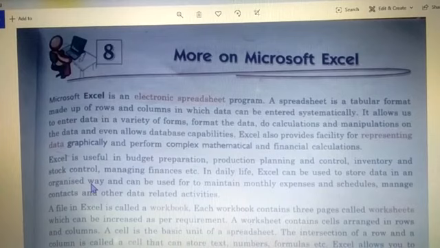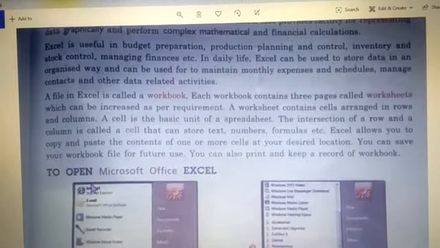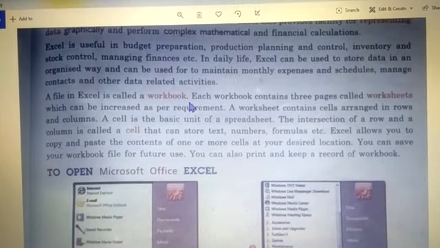Now let's see what all basic things are there for Excel. Like the file of Excel is called a workbook. So if one file of Excel you save, that is known as workbook, okay. And inside workbook there is like, see here, each workbook contains 3 pages called worksheets. At least 3 pages are there, okay. And these sheets together they are known as workbook, okay. So worksheets are like sheets, okay, single sheets.